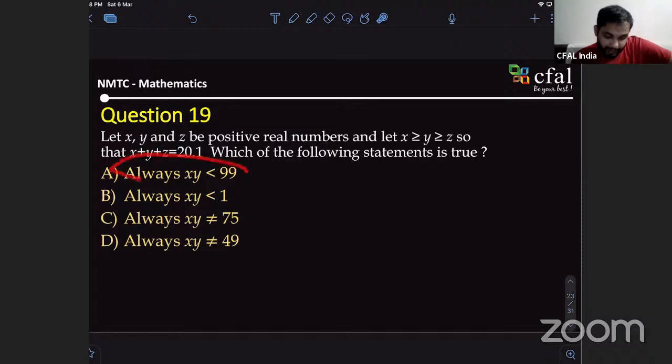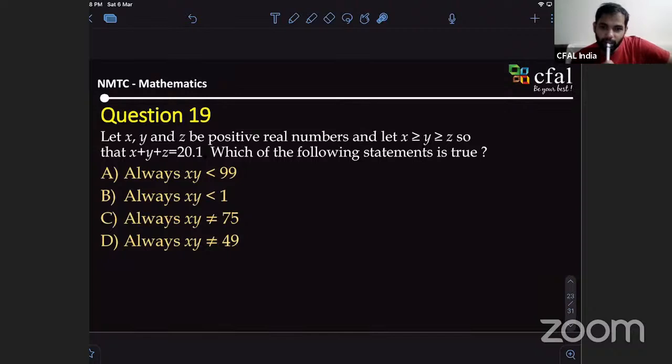The question is whether this should be true for all x, y. If these conditions are satisfied, is this true always? That's all you have to check. For example, if this is 10, this is 8, this is 2.1, that is one of the examples, correct? Which of the options satisfy it? But for all other x, y also it should satisfy. So you can try a couple of examples, tweak it here and there. Okay, sir.